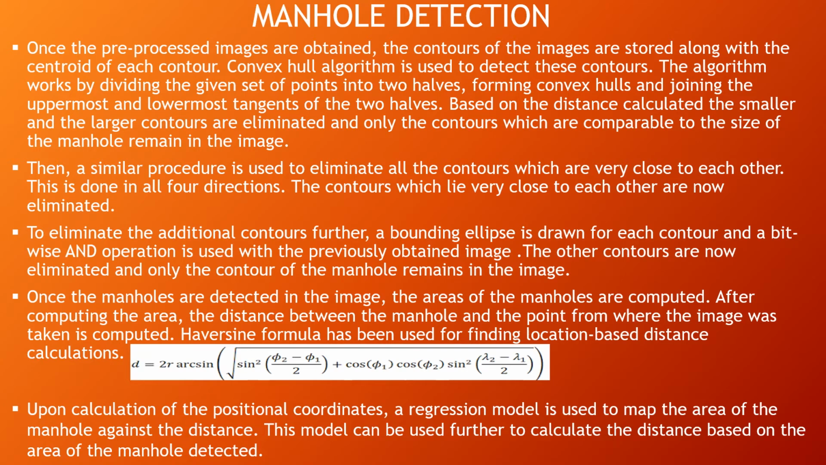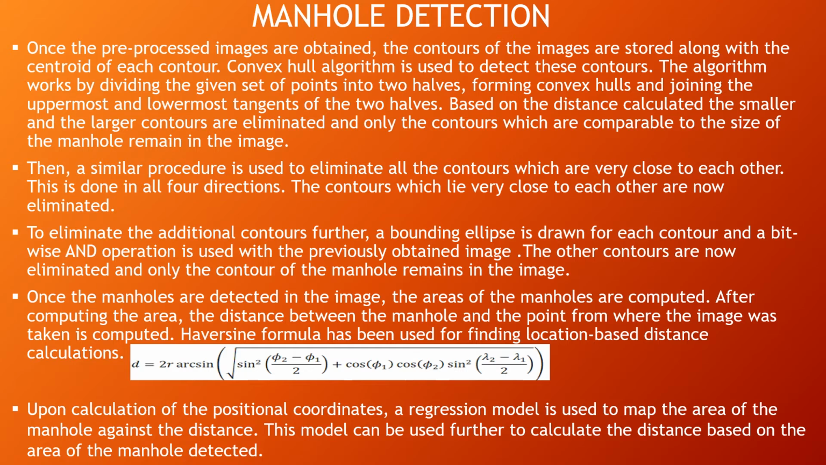Manhole detection. To obtain smooth and continuous contours and prevent any false detection, a convex hull algorithm is used to detect these contours. The smallest convex polygon that can be formed by enclosing all given points is known as the convex hull. The algorithm works by dividing the given set of points into two halves. The divide and conquer technique is used to break down the data set into sets of at least 5 points in each half and then working up to the final contour.